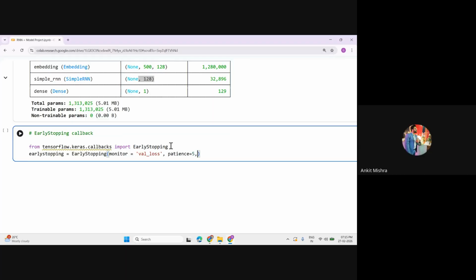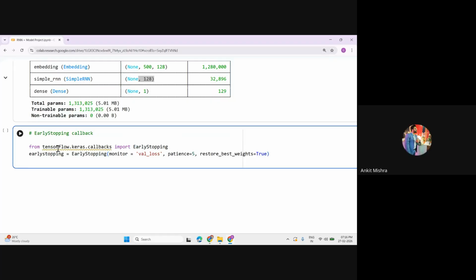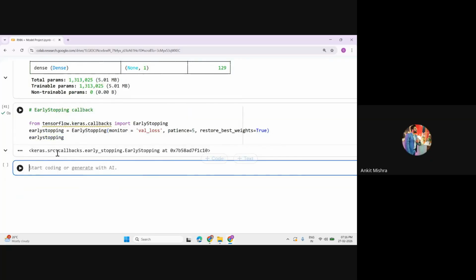Perfect. Now, because we are waiting for the 5 patience level, you have to write this argument which is called restore_best_weights. What is that? During those 5 patience iterations, it will try to restore the best weights. We know that during the training process, the last iteration could be less accurate compared to the previous ones, right? So this early stopping will try to restore the best weights. You can simply pass this one. And if you simply run this, this early stopping will be stored in your RAM memory, right? So you can check: we have created this object, which is the early stopping object.